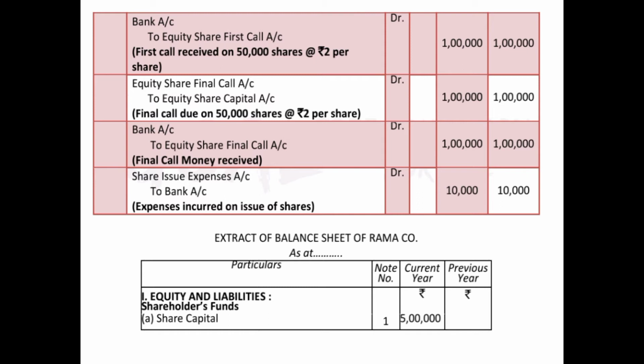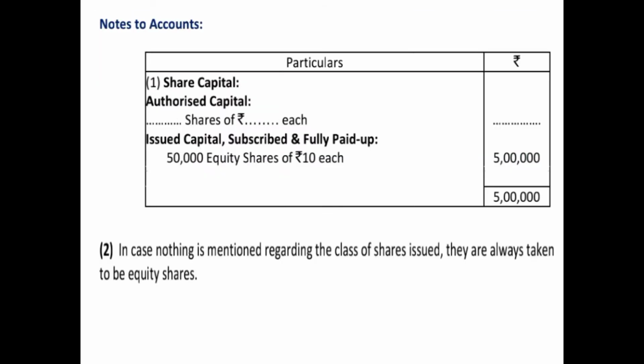Now we have to show how these items will be shown in the balance sheet. So as we know, in the balance sheet we just show the main amount, so therefore bifurcation is shown in case of notes to accounts. So first of all, let us discuss the notes to accounts in this case, and then we'll come back to the balance sheet. As you can see in the notes to accounts, again and again I am repeating that whether authorized and issued capital is mentioned in the question or not, you have to show it in the notes to accounts. So as you can see in the notes to accounts, we have shown point number 1, share capital, authorized capital. Since no amount is mentioned in the question, therefore we have left it blank, but you have to write dash dash dash dash shares of rupees dash dash each.